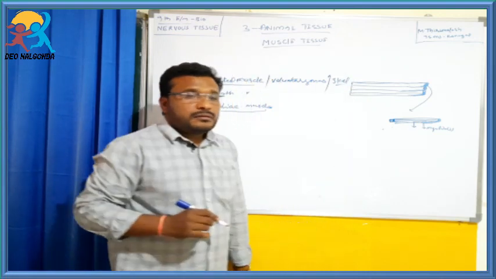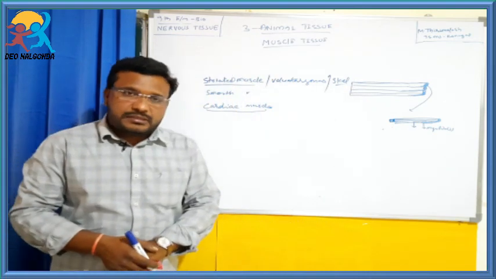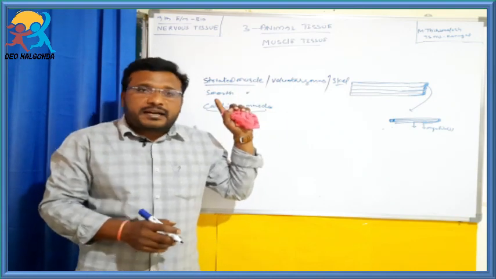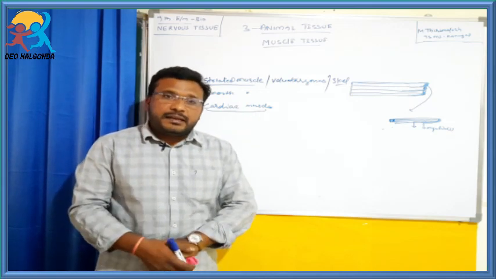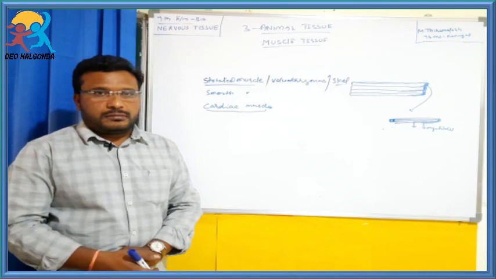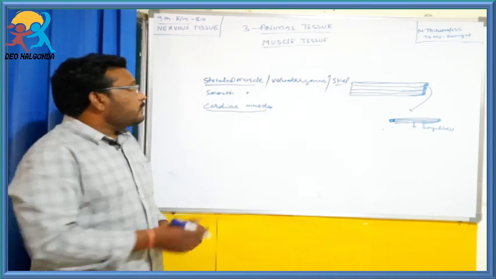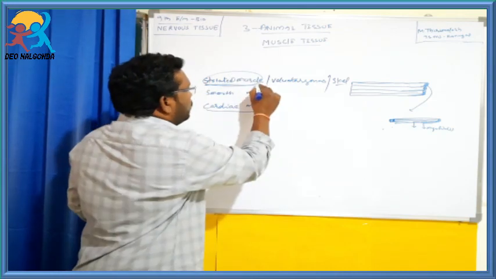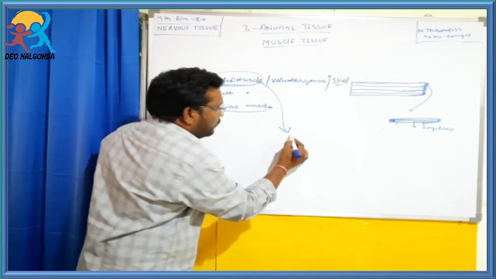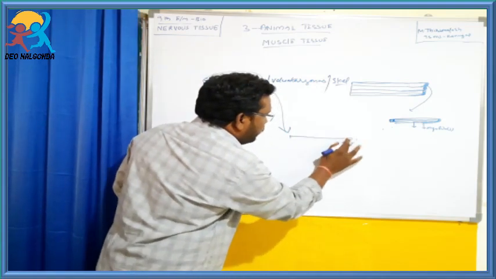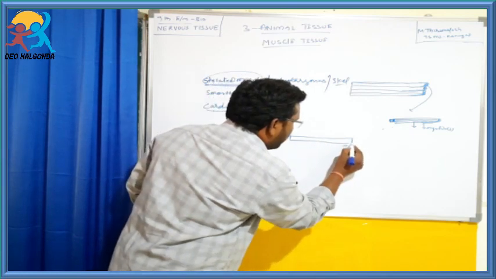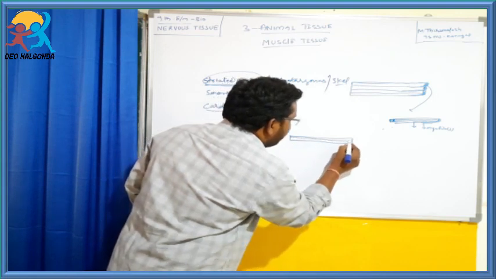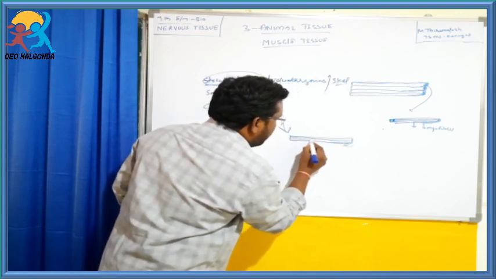Why are they called skeleton muscles? Because these muscles are almost all attached to bones. They help in body movement, so they are called skeleton muscles. But why are they called striated muscles? Each muscle fiber or muscle cell has a number of myofibrils.